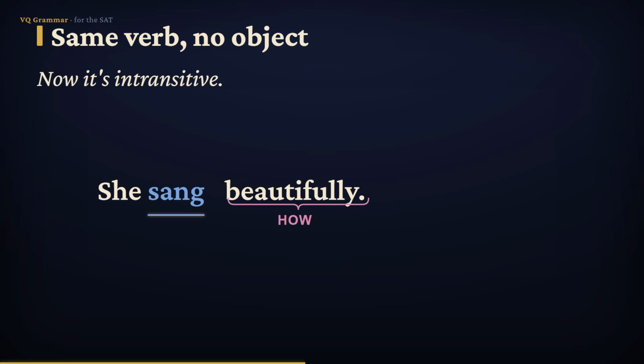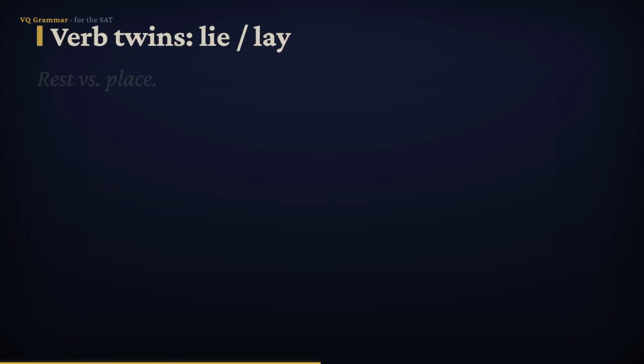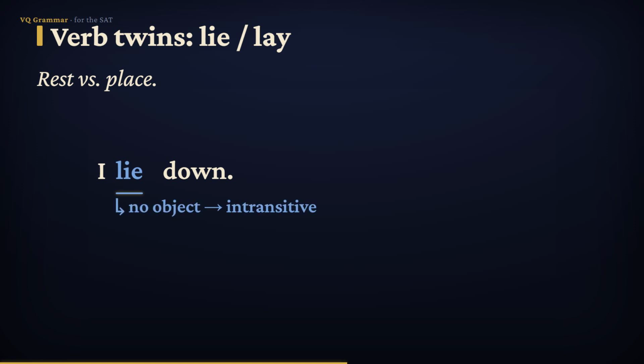That's exactly why you can never label a verb in isolation. You have to look at the actual sentence and ask, in this sentence, is there a what or a whom right after the verb? Here's a bonus that shows up on the test all the time. Some verbs travel in pairs, one transitive, one intransitive, and they are very easy to mix up. Take lie and lay. Lie means to rest, and it never takes an object. I lie down. But lay means to place something, and it always needs an object. I lay the book down.